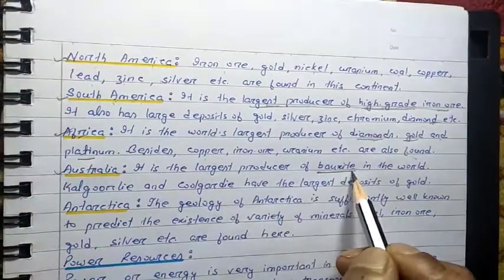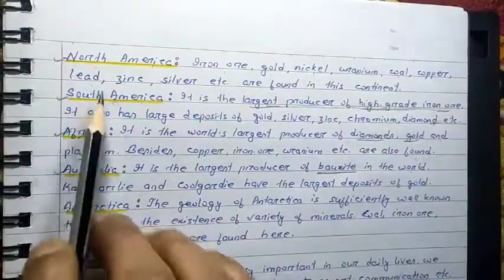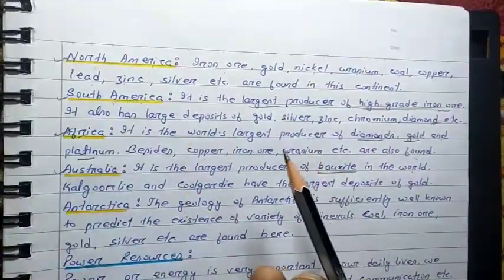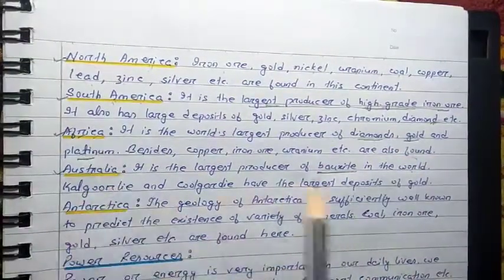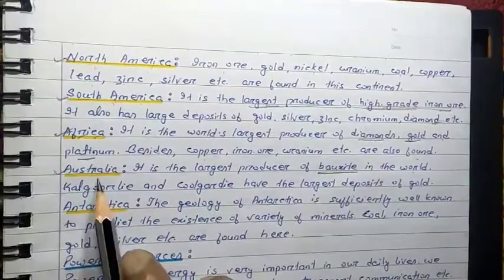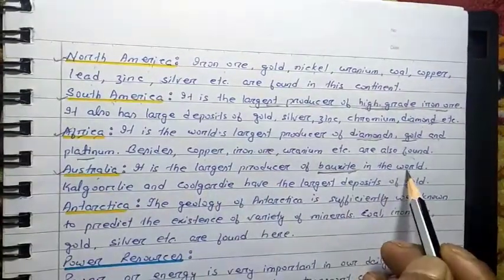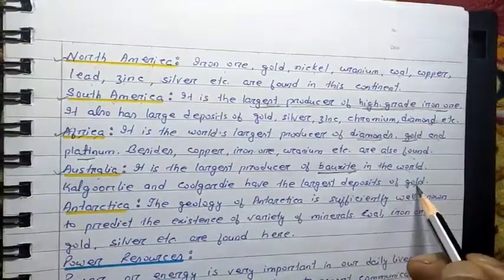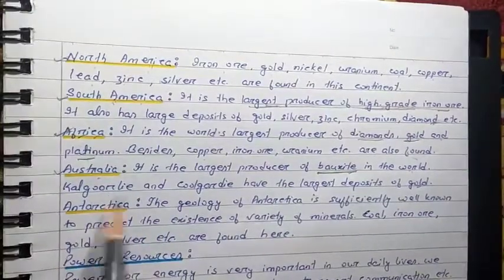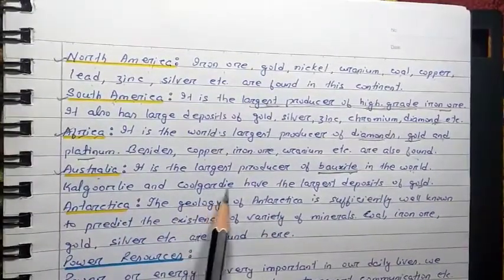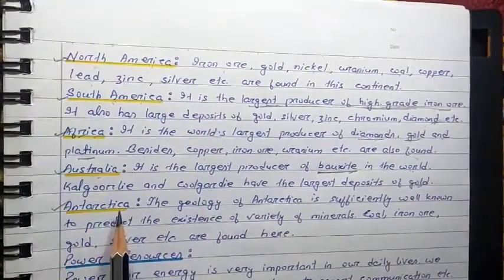A short question may come about all this: which continent produces the highest high-grade iron ore? The answer will be South America. Which continent is the largest producer of diamond, gold and platinum? It is Africa. Now comes bauxite. It is Australia which produces the largest quantity of bauxite in the world. Besides that, gold is also found. Kalgoorlie and Coolgardie are the two gold mines in Australia.